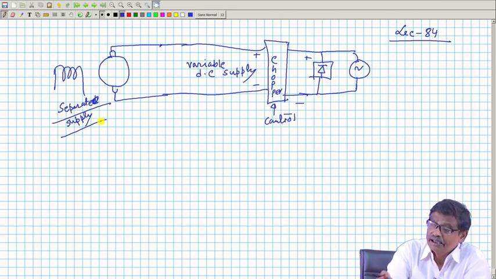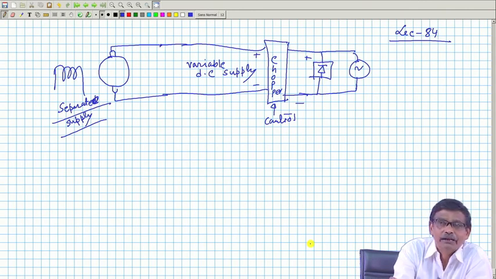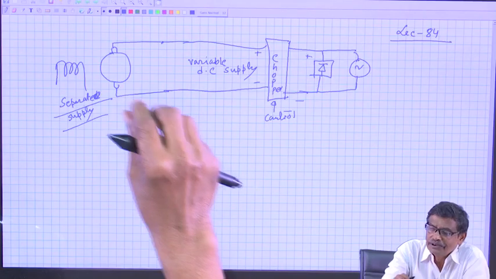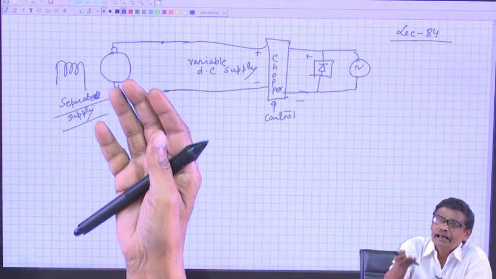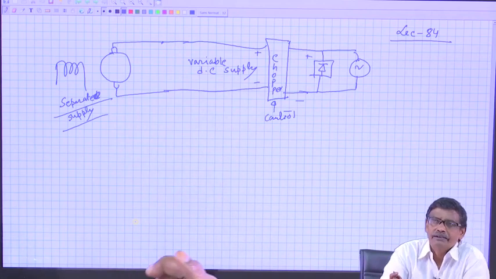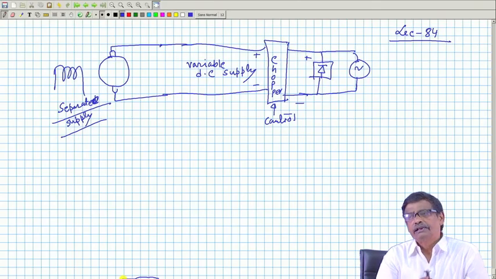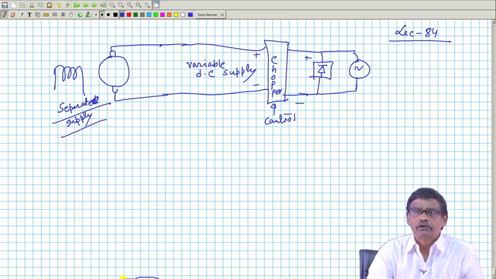But here if I start applying the voltage across the armature from a very low value slowly by using this control, then there is no question of high current inflow into the armature. Go on increasing the applied voltage, speed will smoothly increase and finally settle down. Therefore, armature voltage control is a very popular method, not only for controlling the speed, but also for this.